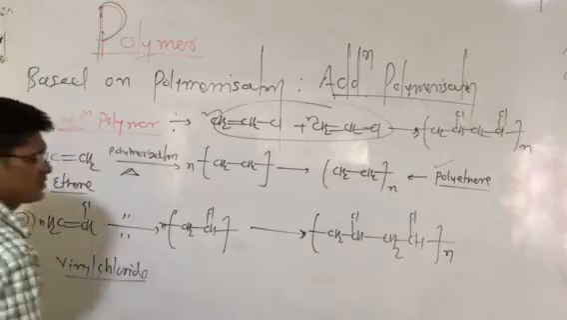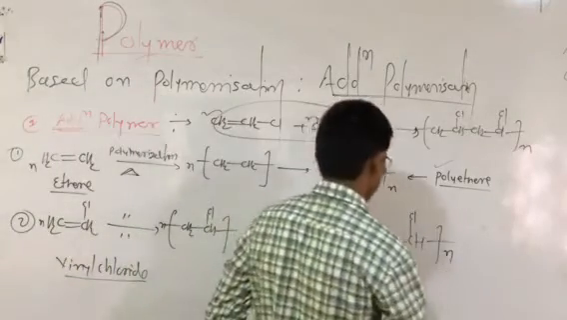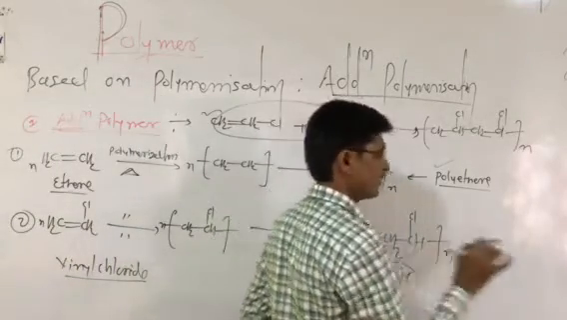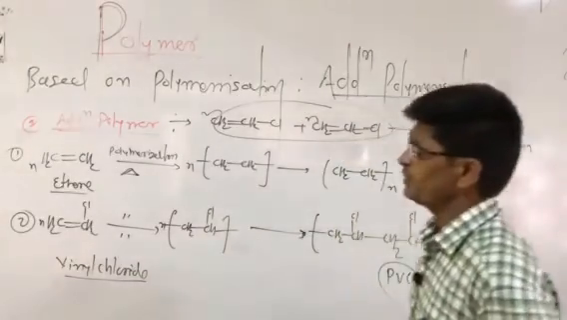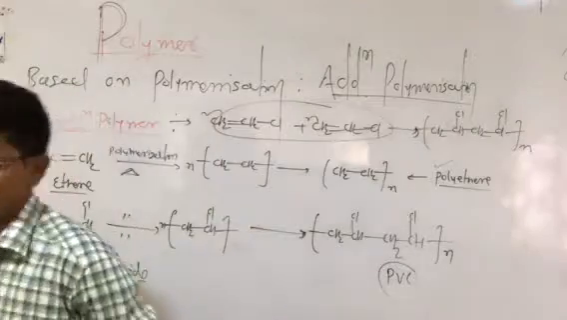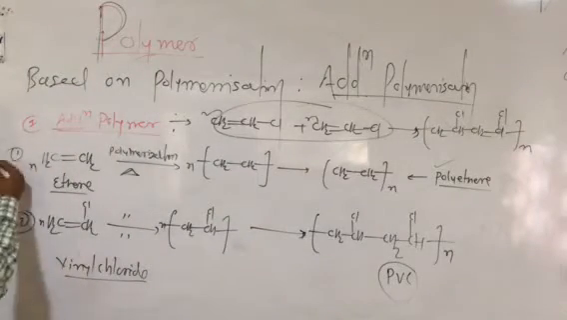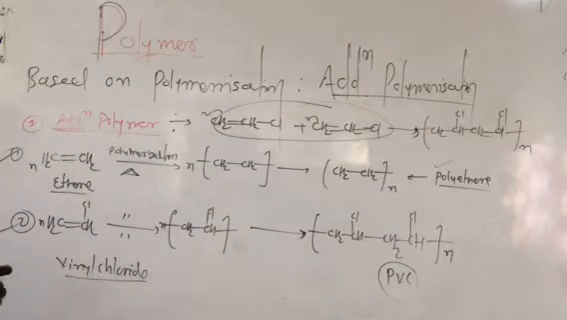From vinyl chloride we made the formation of polyvinyl chloride. I can say PVC pipe; we call it PVC pipe. This is the formation of polyvinyl chloride as a polymer, the product from vinyl chloride. So these two examples are also part of the types of addition polymerization.